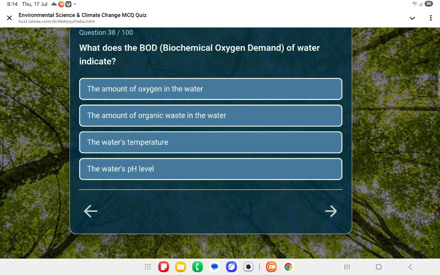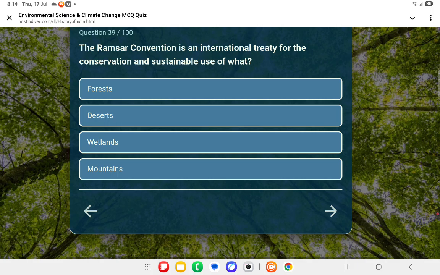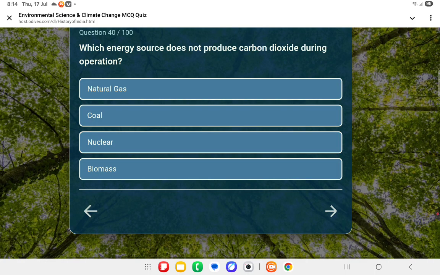Next question, what does the BOD, that is biochemical oxygen demand, of water indicate? Second one is the answer: the amount of organic waste in the water. Next question, the Ramsar Convention is an international treaty for the conservation and sustainable use of what? Wetlands. Ramsar, Iran, in 1971.